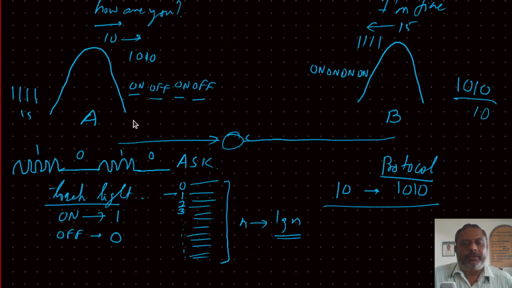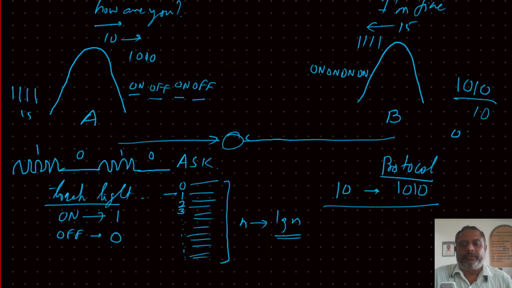So it so happened that the communication was going on smoothly, and it so happened that the battery of A stopped working, so it totally discharged. Therefore, the torch is no more working, and hence nothing is coming out of A. B is watching. Since nothing is coming out of A, B thinks that A is sending a 0.